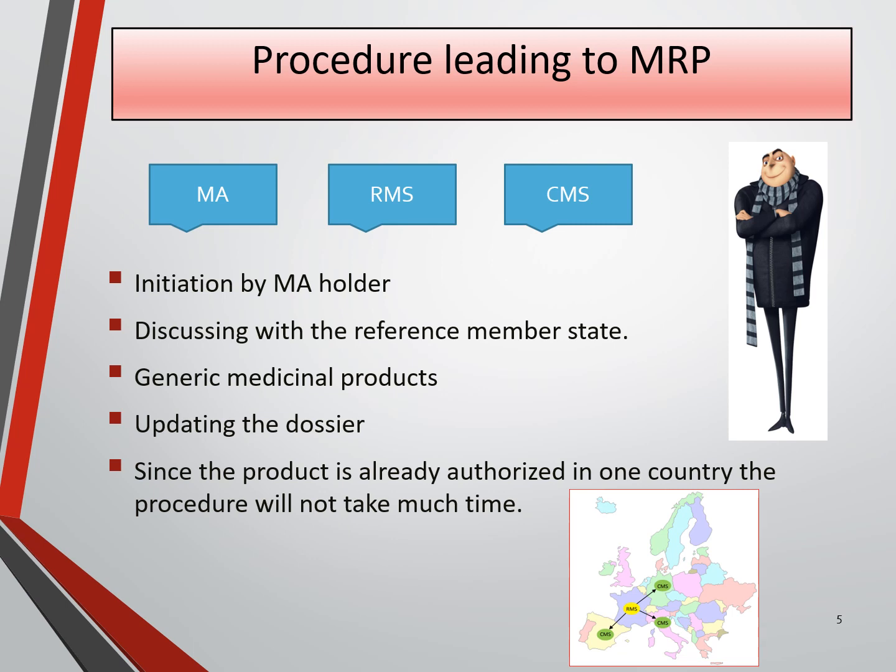Then updating the dossier if necessary. The dossier should take account of technical and scientific progress and introduce any change that may be considered for the manufacture and control of the medicinal product. Since the product is already authorized in one country, the procedure will not take much time.